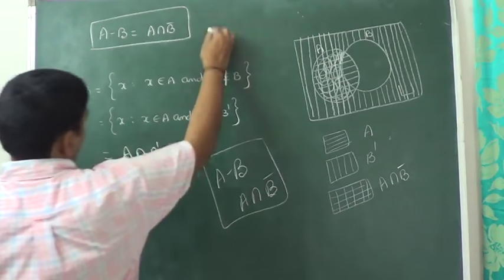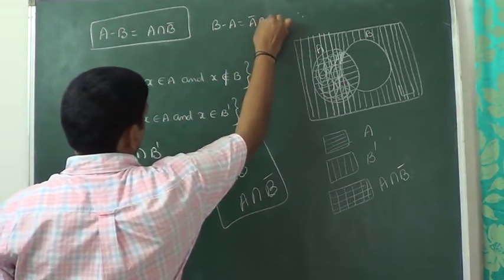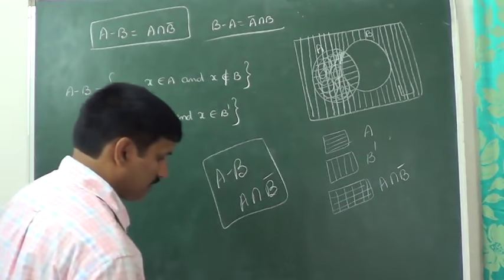In the similar way we can write B minus A is equal to A bar intersection B, and that's another portion, right? So the last idea I am going to discuss here is like this.